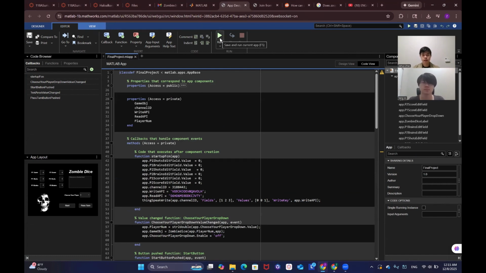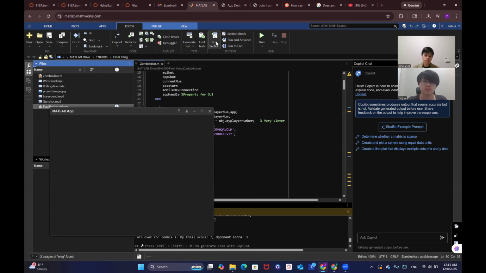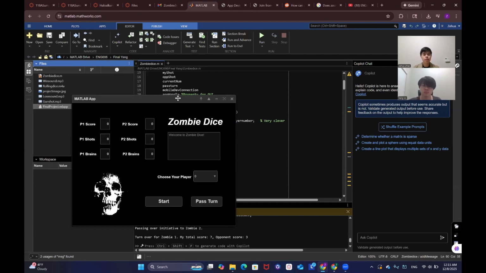So let's do a quick demo to show you what this game is all about. Basically, you and your friend are two zombies racing to see who eats seven brains first. How do you do that? Well, you start your turn, and each turn, you roll your dice by shaking your phone. Every roll, you roll three dice in total, and every die can have three results. A brain, which means you get one more brain, which is good. Shots, which means you get shot once. If you get shot three times during a turn, you die for that turn and lose all the brains during that turn. A footprint, which just means the person escaped.